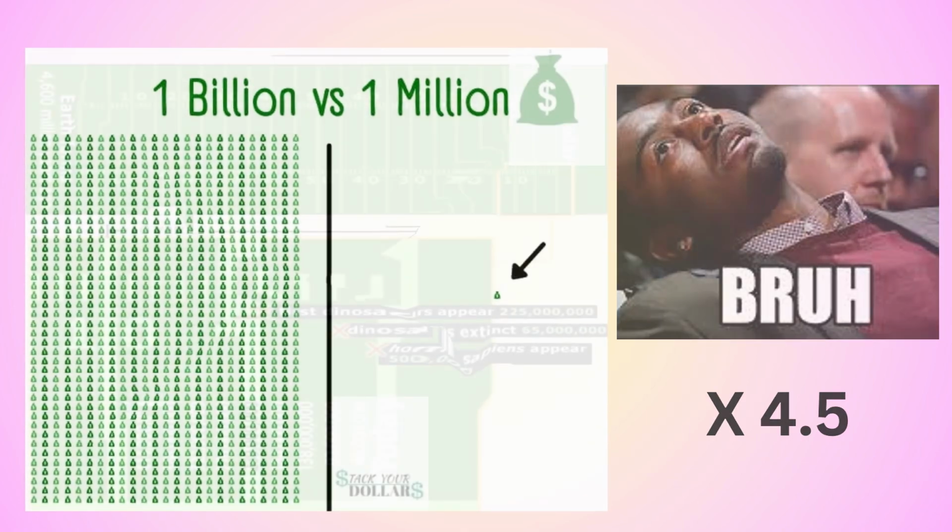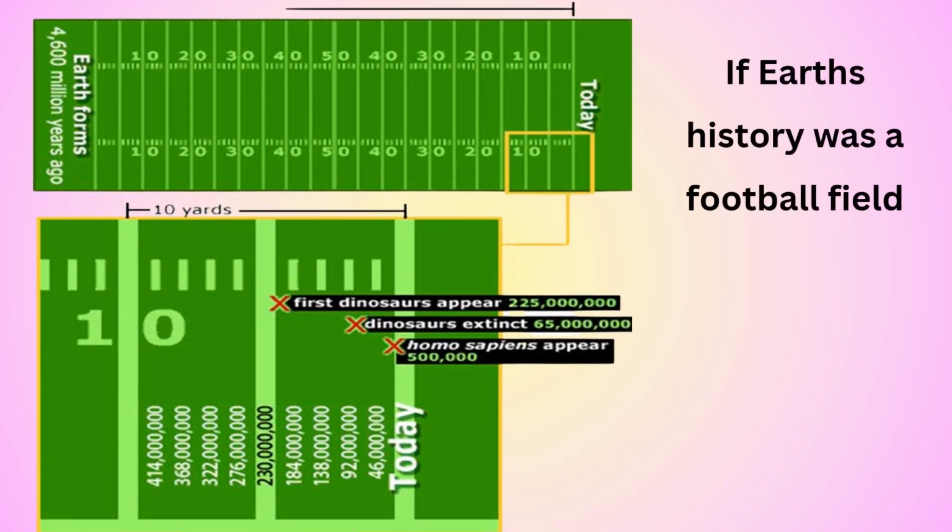Wow, the Earth is super old. Let's put those 4.5 billion years into context. If the Earth was a football field and we zoom in to this last section at the end, and then we zoom in some more, and we look at the last two lines on the football field, right here is